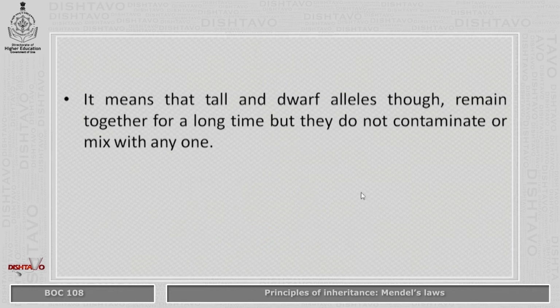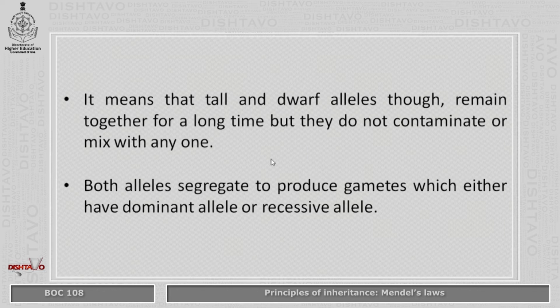It means that tall and dwarf alleles, though they remain together for a long time, do not contaminate or mix with one another. Both alleles segregate to produce gametes which have either the dominant allele or the recessive allele.